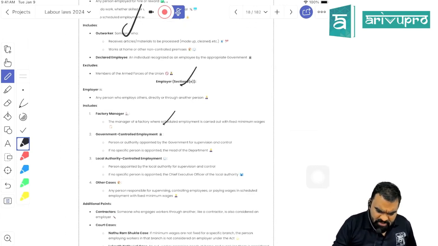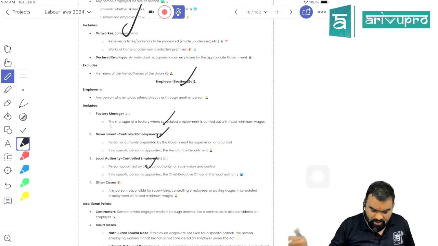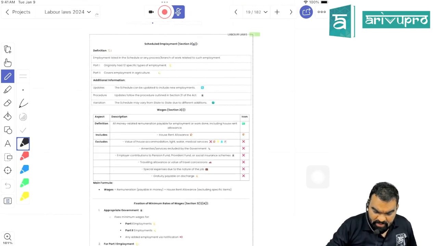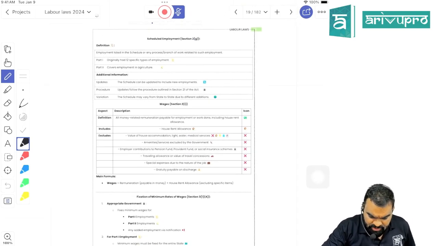Employer would be the same person. In case of a factory, the factory manager. In case of a local authority owned institution, the local authority, the CEO of the local authority. Even a contractor's employee would come under the definition of employee under this act, right?